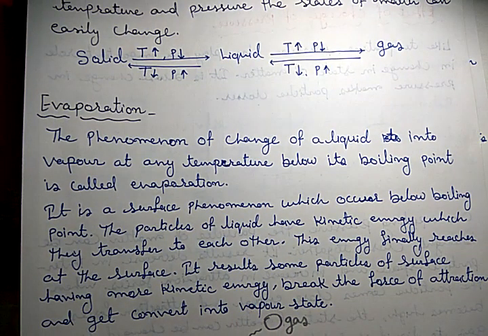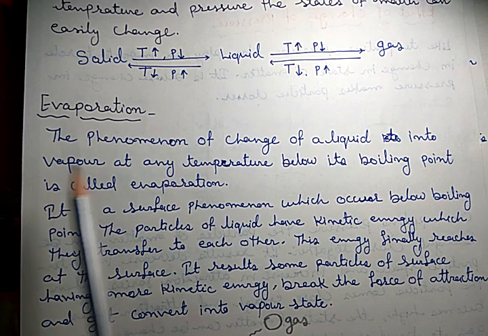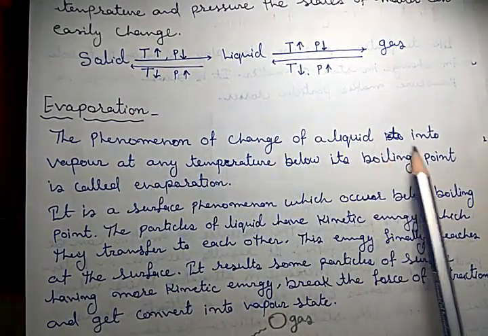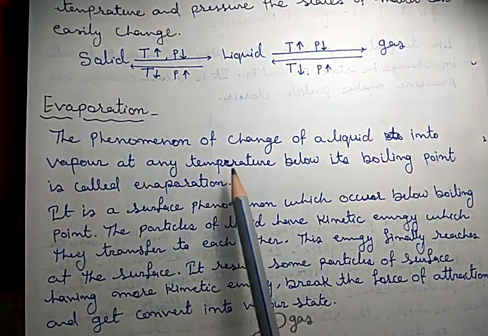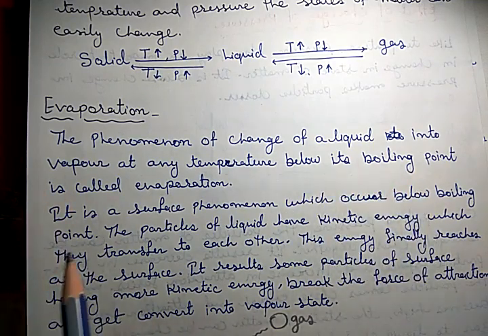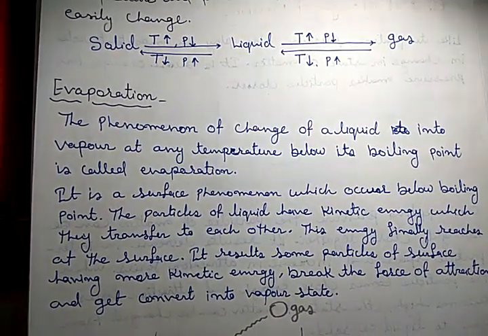Now let me move to the topic. Firstly we discuss it, then we will discuss more differences. I discussed two examples, so you can clearly understand that these are two different things. Evaporation, what is evaporation? The phenomenon of change of a liquid into vapor at any temperature, but it should be lower than its boiling point, is called evaporation.